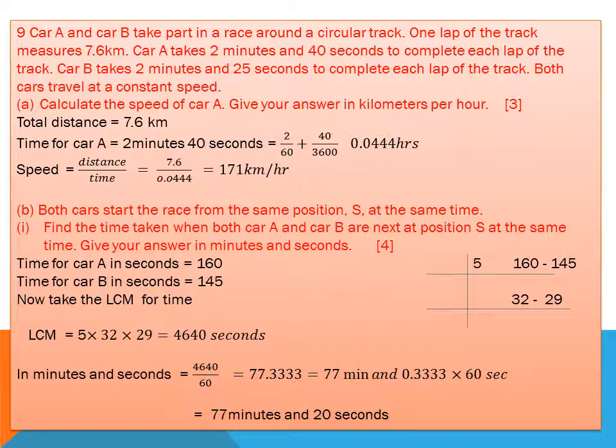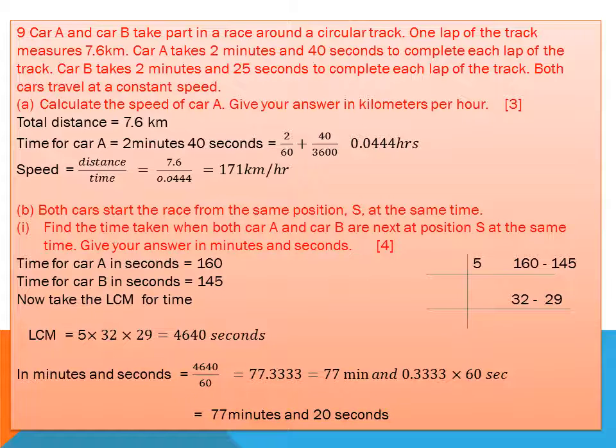Time of car A is 2 minutes 40 seconds. First I change the time into hours. When I change 2 minutes into hours, I divide by 60. When I change 40 seconds into hours, I divide by 3600, because there are 60 minutes in 1 hour and 60 seconds in 1 minute. So the conversion from seconds to hours is division by 3600. I find the final answer is 0.0444 hours.